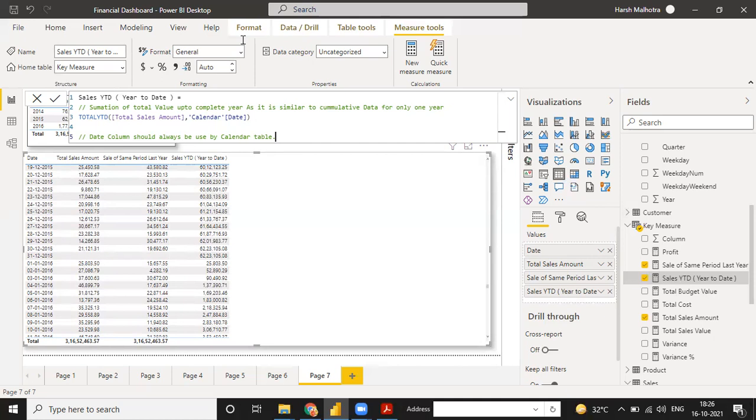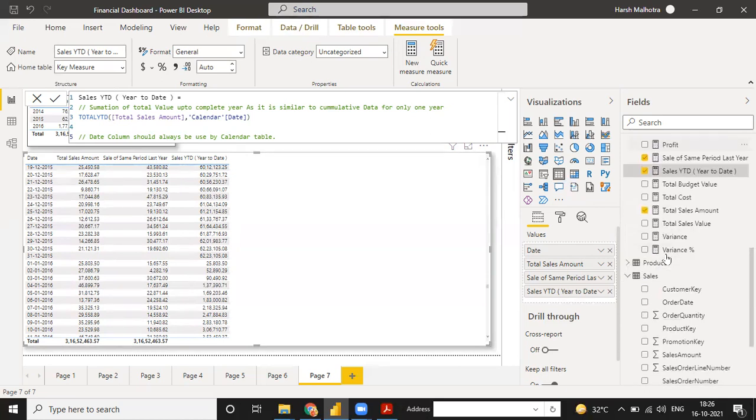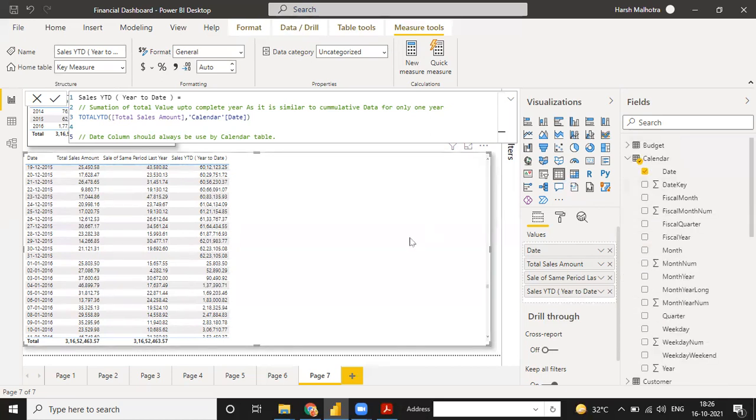Guys, I'm going to hear the answer from you, because you have to think that way. Why should the date column always be used from a calendar table? Because if you select your date column from your sales table, sometimes, suppose on 15 March 2020 you have a holiday, then it will not give you the complete value. In the date table, whether it is a holiday or not, that day is contained. But in the sales table, if you have a holiday on 15 March, it will not contain that day in your sales data.